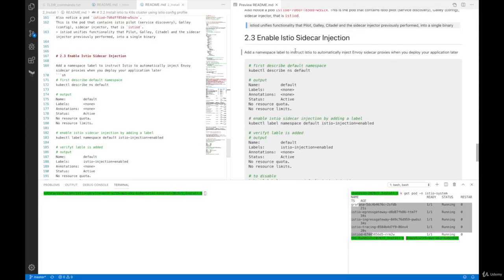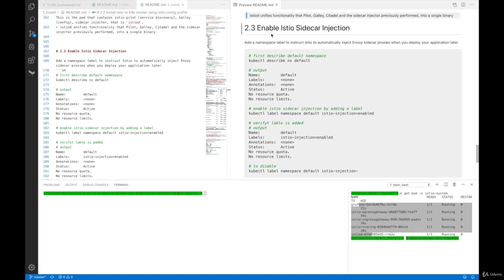So next, section 2.3, we are going to enable Istio sidecar injection by labeling the namespace. We need to add a namespace label to instruct Istio to automatically inject Envoy sidecar proxies whenever you deploy your application later. So let's say you're going to deploy a deployment or a pod, but as long as you label a namespace, then the Istio Envoy proxy is going to be injected automatically whenever you deploy pods.